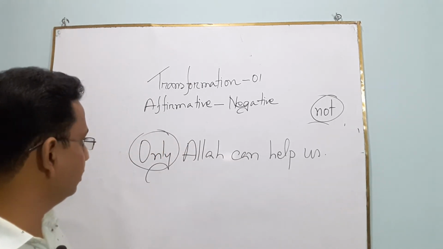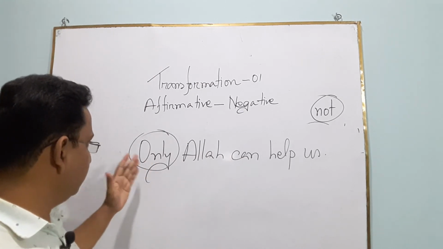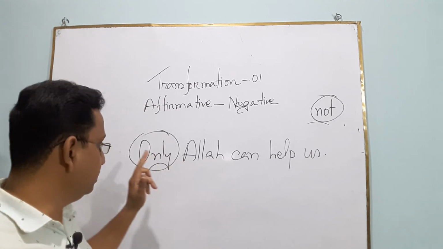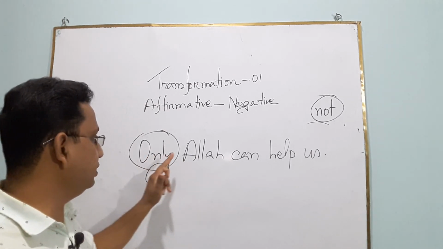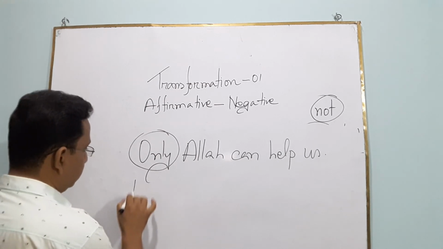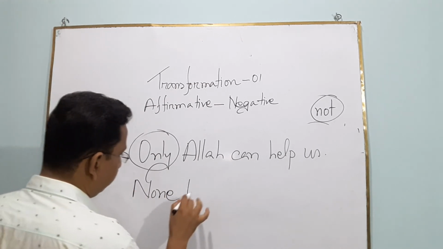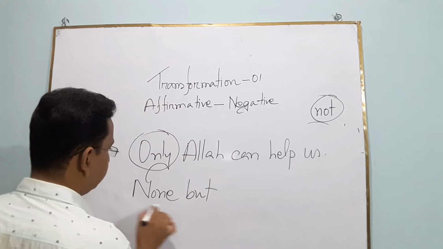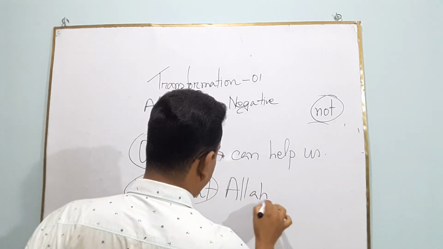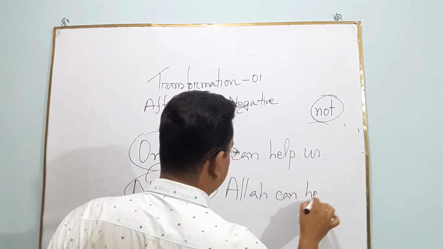Okay, fine. If you find the word only with a person or Allah, you must use none but instead of only. Okay? Instead of only, none but Allah can help us.